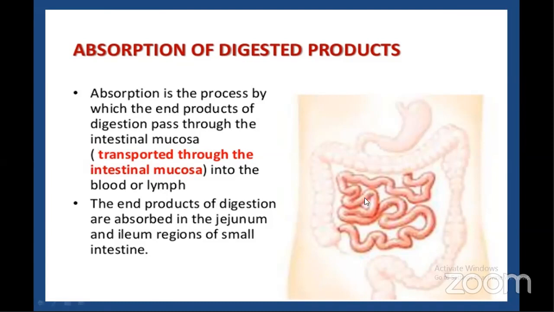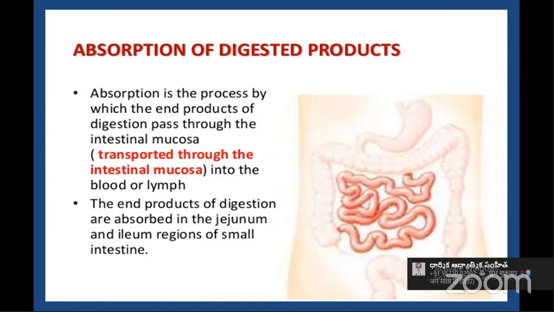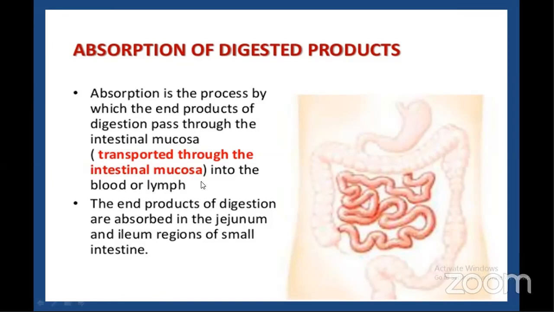And how are these substances transported? They are transported through the intestinal mucosa into the blood or lymph. Here I am talking about two fluids. Why am I talking about the lymph? Not all substances are absorbed into the blood circulation. Certain large molecules which cannot penetrate into the capillaries are transported into the lymph capillaries, like fatty acids.